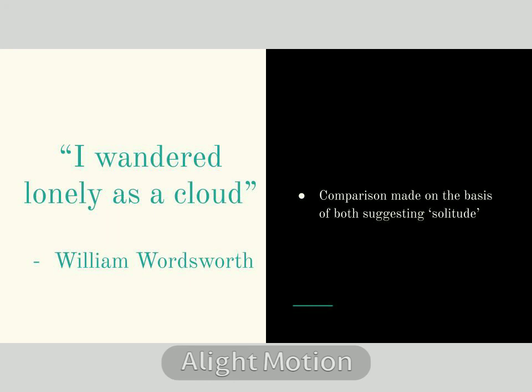Again, two very different things. One is a human consciousness, a human mind, and another is a cloud, an atmospheric entity, right? But then where is the comparison being made? The comparison is being made on the dimension of solitude or loneliness. The narrator is wandering around in a manner which is similar to the way a cloud wanders in the sky.